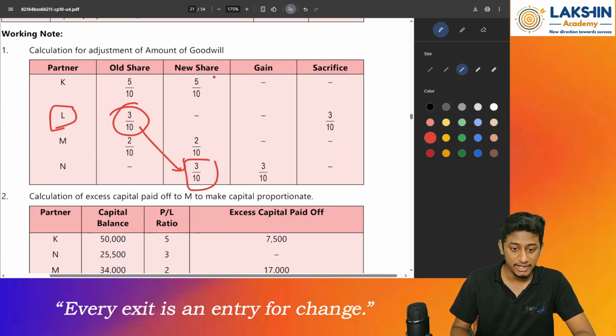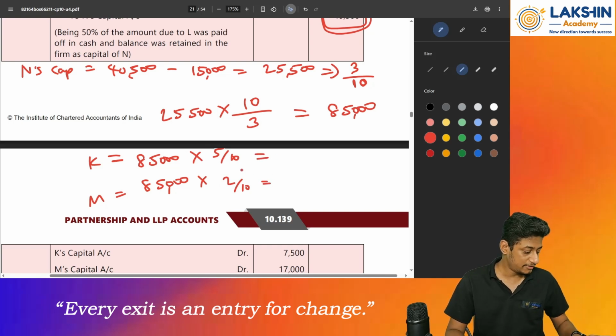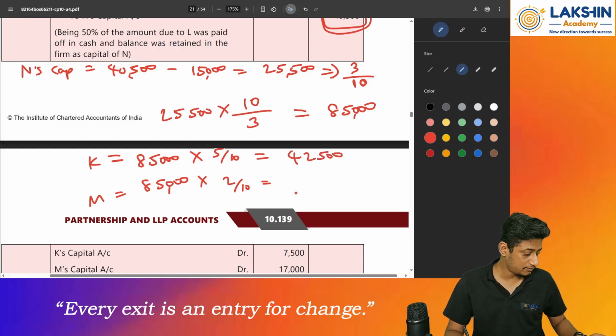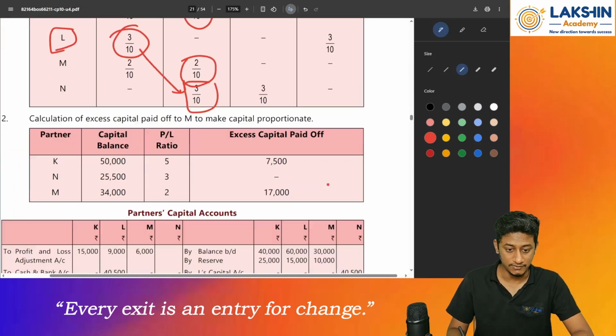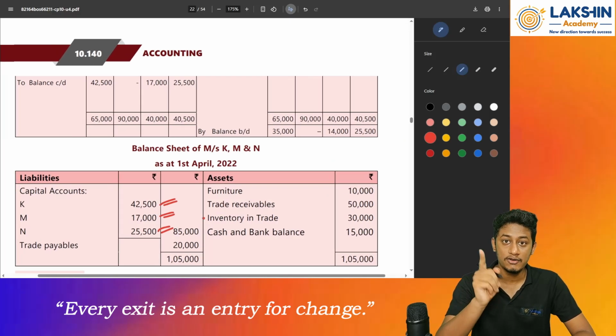What is the new ratio of K? 5 by 10 remains the same, and M 2 by 10. So 85,000 divided by 10, into 5, equals 42,500. Then M equals 17,000. Let's look at the balance sheet to confirm it. See, 42,500, 17,000, 25,500. Clear? So this is how you need to compute the value of capitals in this question.